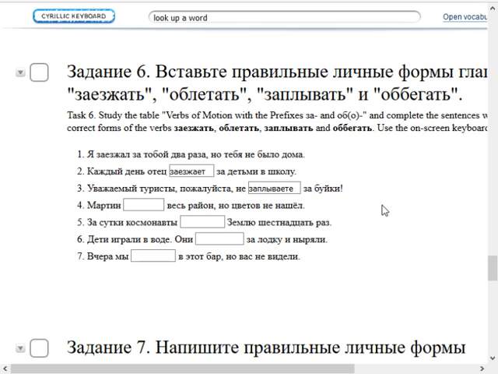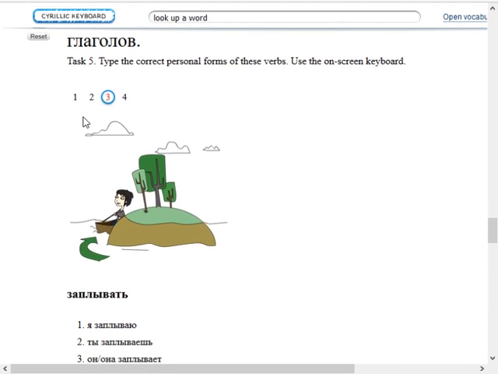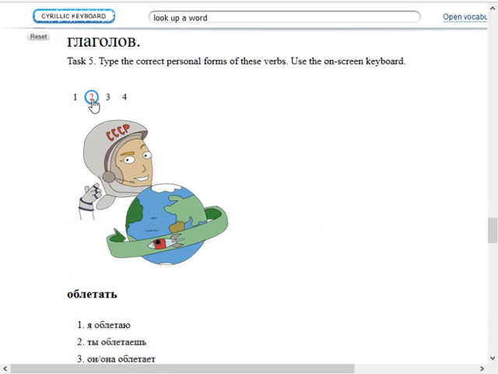So, Martin something весь район, но цветов не нашел. So, obviously, весь район, the entire area. So, I'm going to assume he went around the entire area. So, what do we have here with ob at the beginning? We have облетать. I'm going to assume that Martin is not a bird and can't fly around the area.